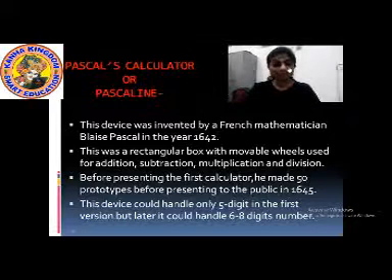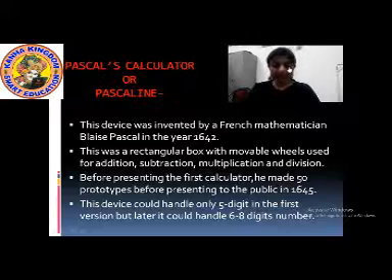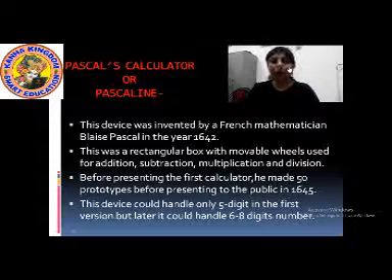This device was a little more advanced than Napier's bones and the abacus. Okay students, in this device you can do addition, subtraction, multiplication, division, etc. This device could handle 5-digit numbers or more.